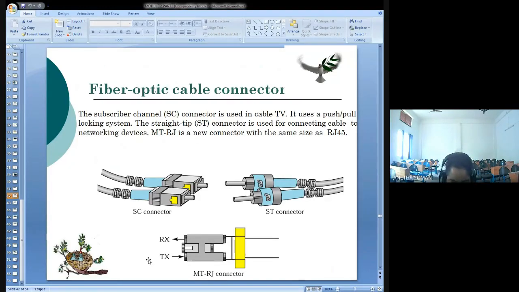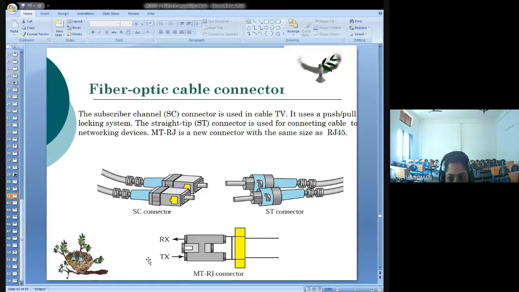Now, what are the types of connectors in fiber optic cable? In twisted pair, what was the connector used? In coaxial cable, what was the connector used? Similarly, you have connectors in optical fiber to connect fiber optics to devices. You have the SC connector, called the subscriber channel connector, which is used in cable TVs. It is a push-pull locking system. The other type is the ST connector, the straight tip connector.